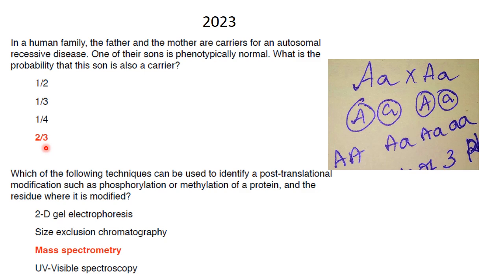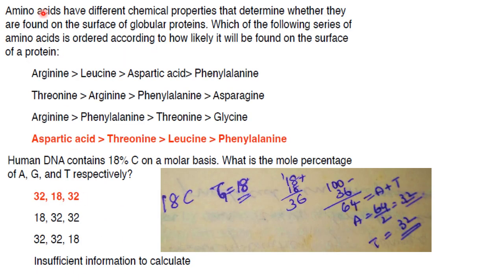Then, which of the following techniques can be used to identify the post-translational modification such as phosphorylation or methylation of a protein and the residue where it is modified? It is mass spectrometry. Then next one.